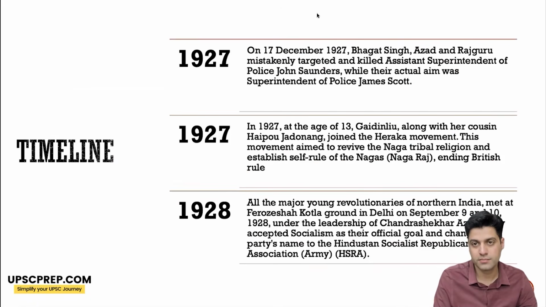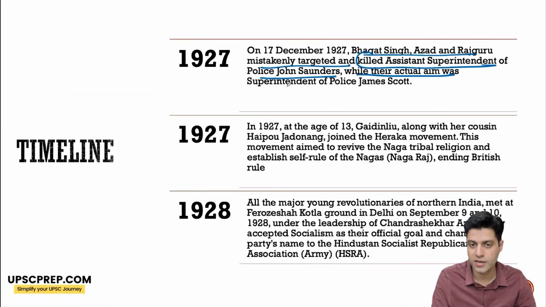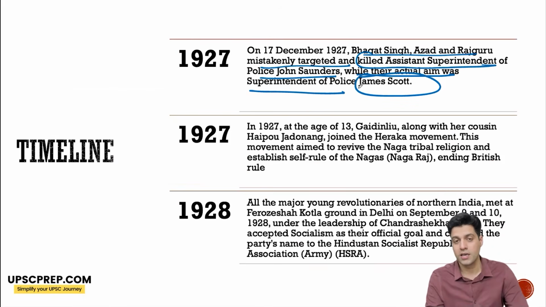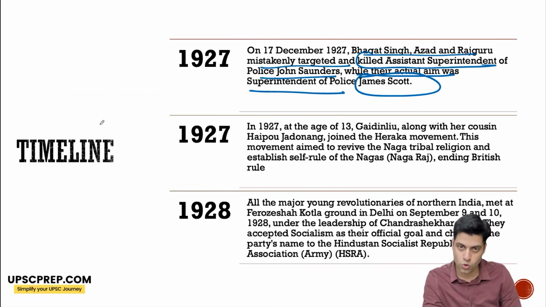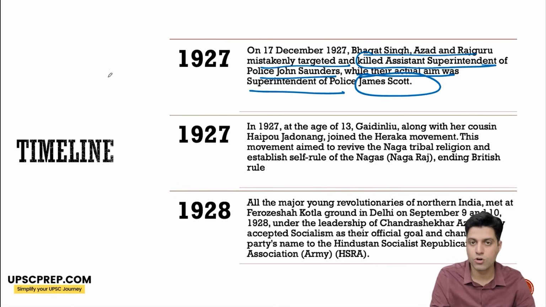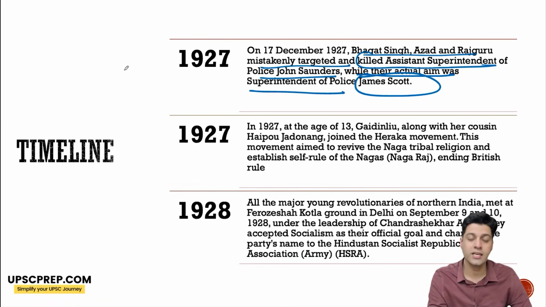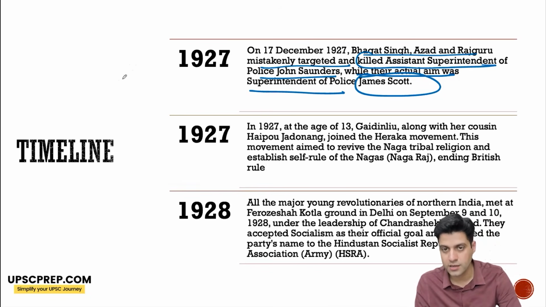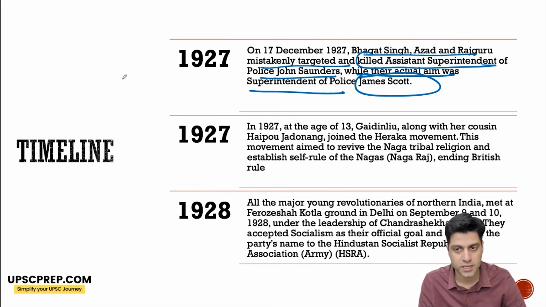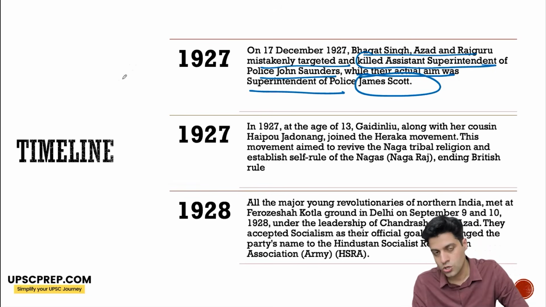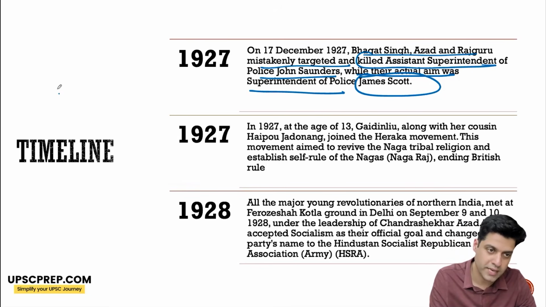So on 17 December 1927, Bhagat Singh, Azad and Rajguru mistakenly targeted and killed ASP John Saunders, while their actual aim was Superintendent of Police James Scott. Why? Because in the Simon Go Back protests, Lala Lajpat Rai was wounded. Eventually, he died. So, to take revenge, it was decided that they would kill SP James Scott, but ASP John Saunders was killed. So this case came to be known as the Lahore conspiracy case.